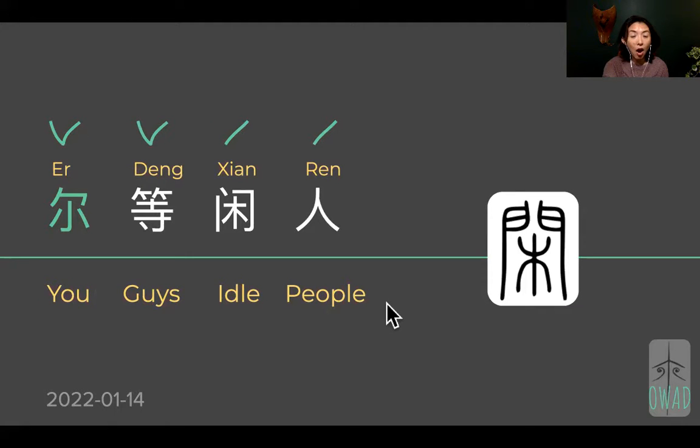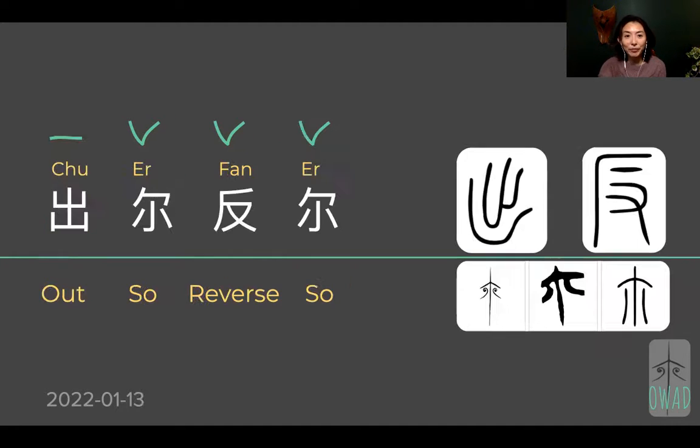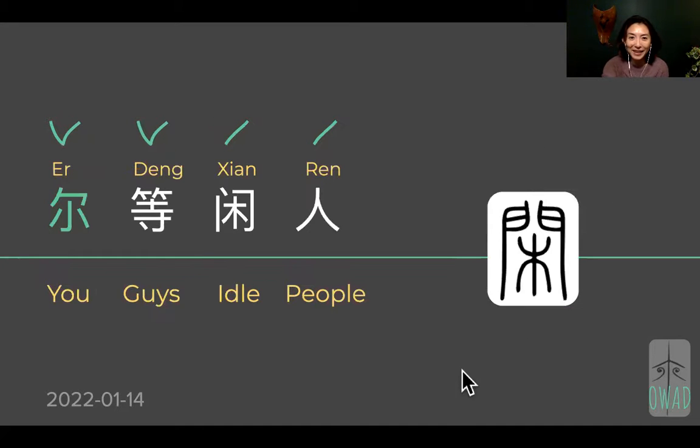And today's phrase, 尔等闲人, is a classical Chinese expression that we don't regularly say in contemporary Chinese. But here I want to show you 尔 actually can mean something else. In the previous 尔, it means "so," and it's written in these cute little forms. And 尔 here actually means you.